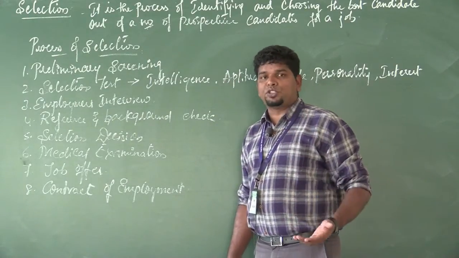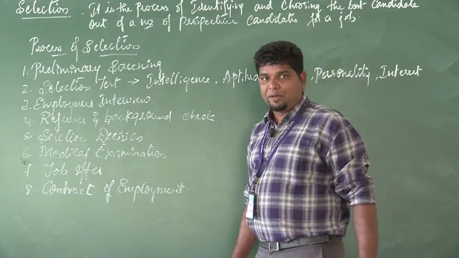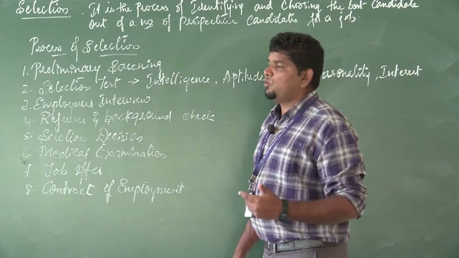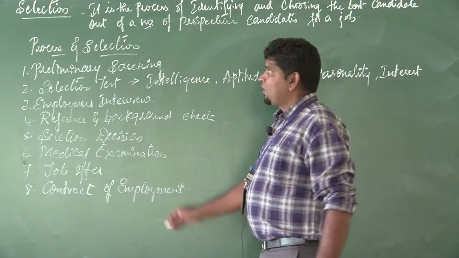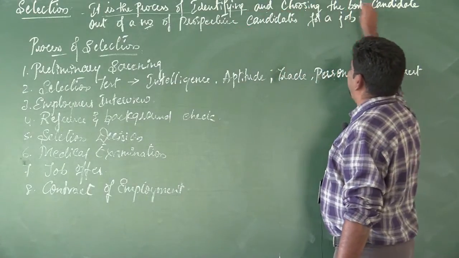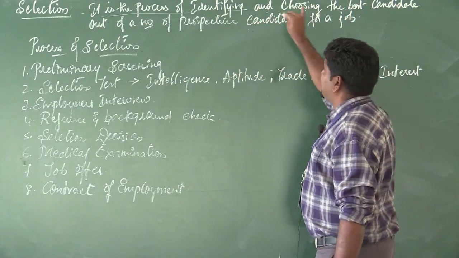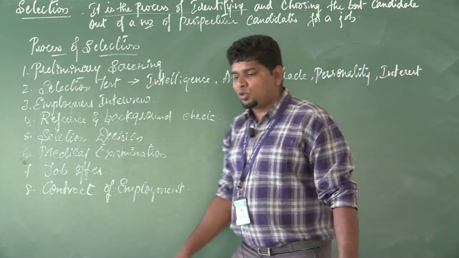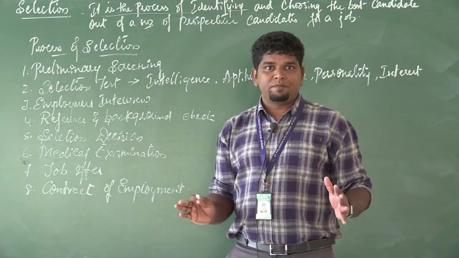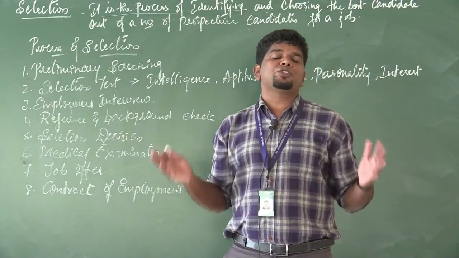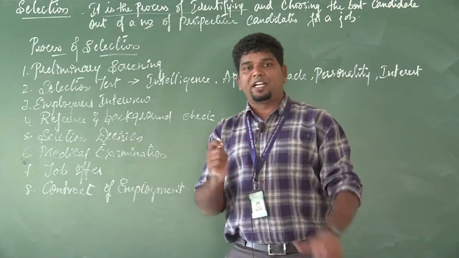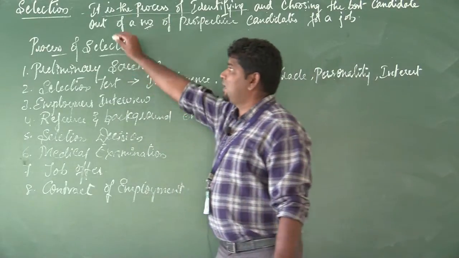I have some procedures, some process of selection. We'll go with a best example. First, the meaning of selection: selection is the process of identifying and choosing the best candidate out of a number of prospective candidates for a job. Many applications have come for the job, but I want the best candidate, which means I want to select the best candidate. That is what we call selection.